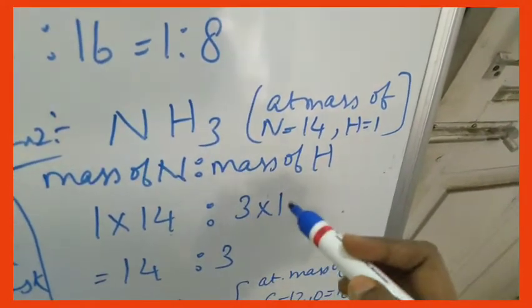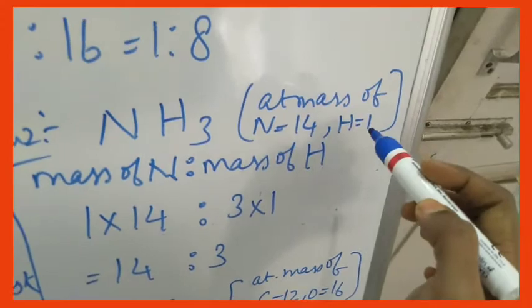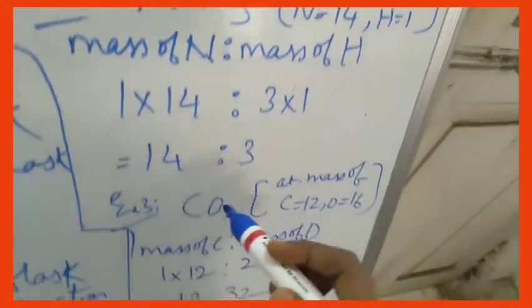3 into 1, because each hydrogen atomic mass is 1. So 14 is to 3 is the answer.